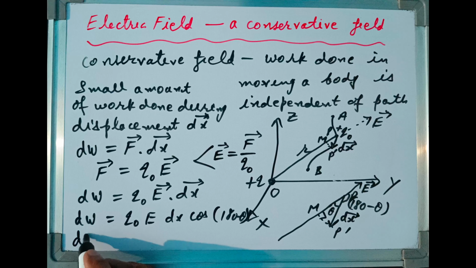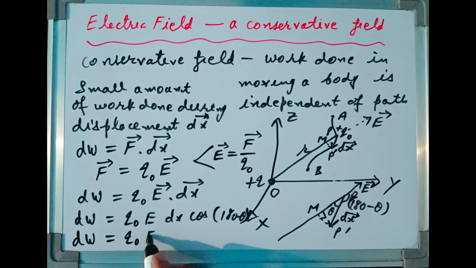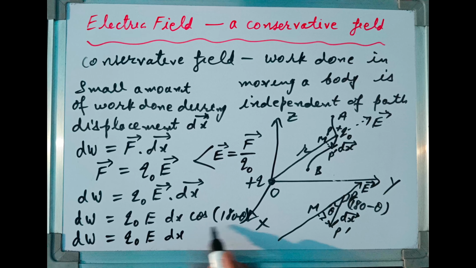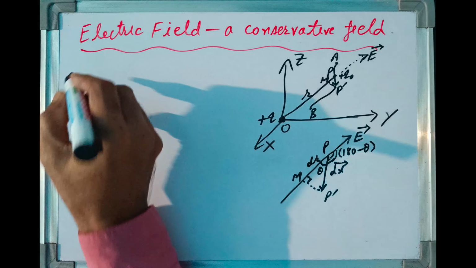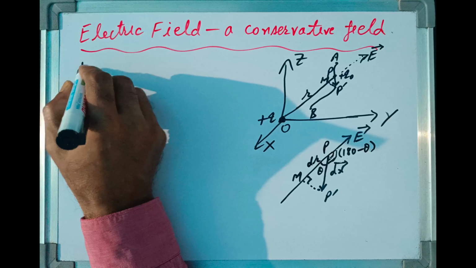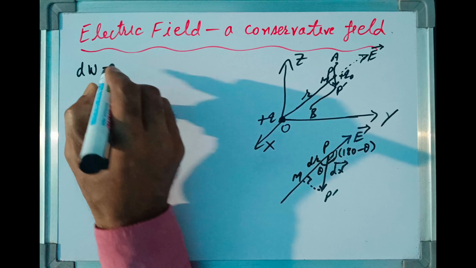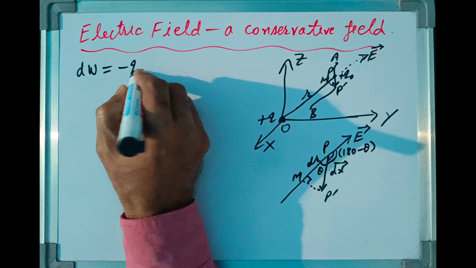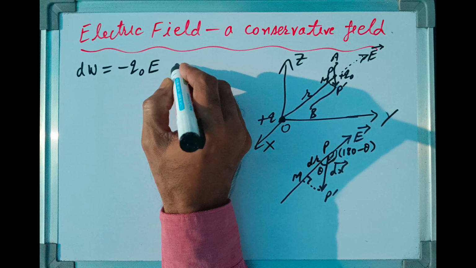In this case, angle is 180 minus theta. So I can write q naught E dx cos 180 minus theta is equal to minus cos theta. So the previous equation can be written as dW equal to minus q naught E dx cos theta.